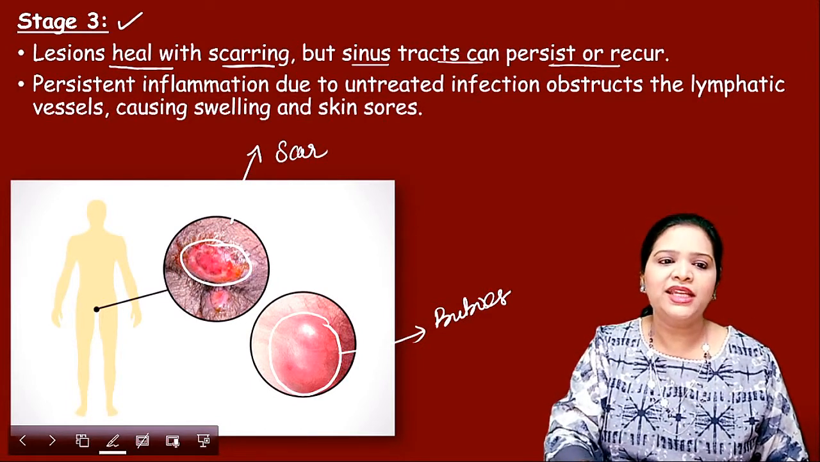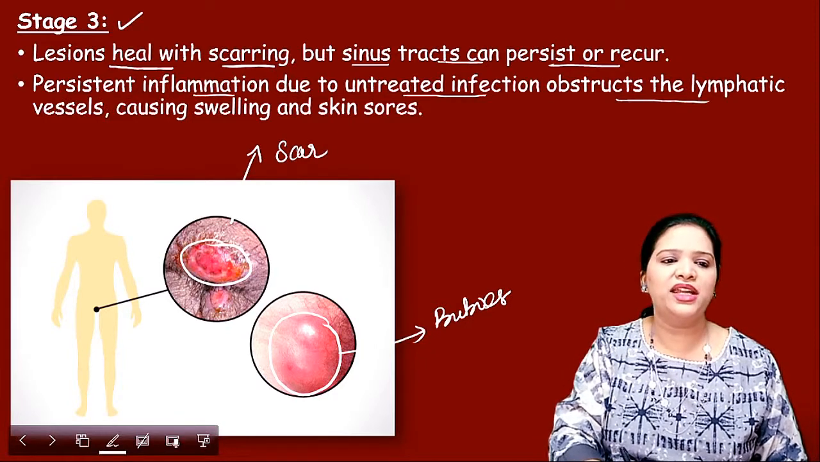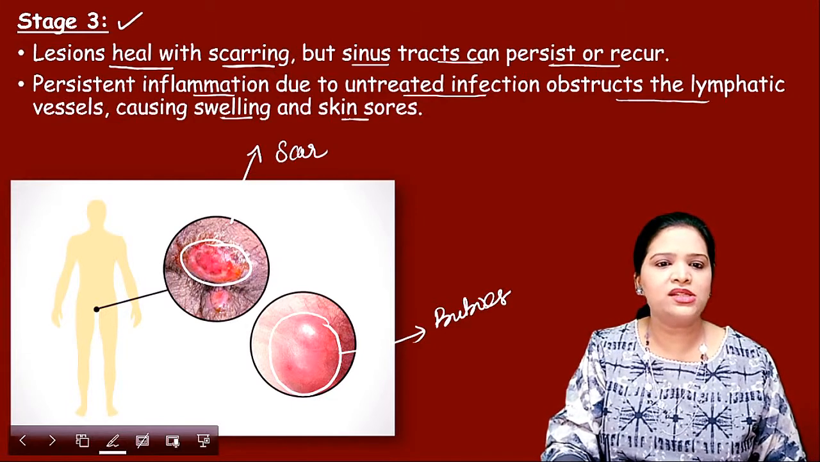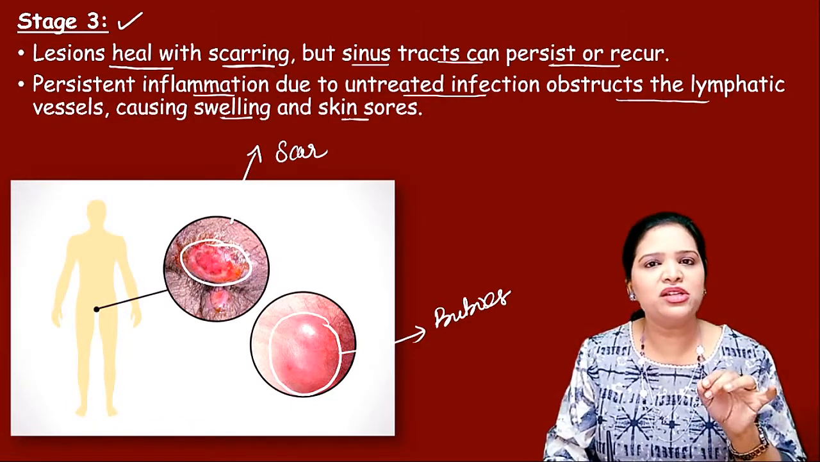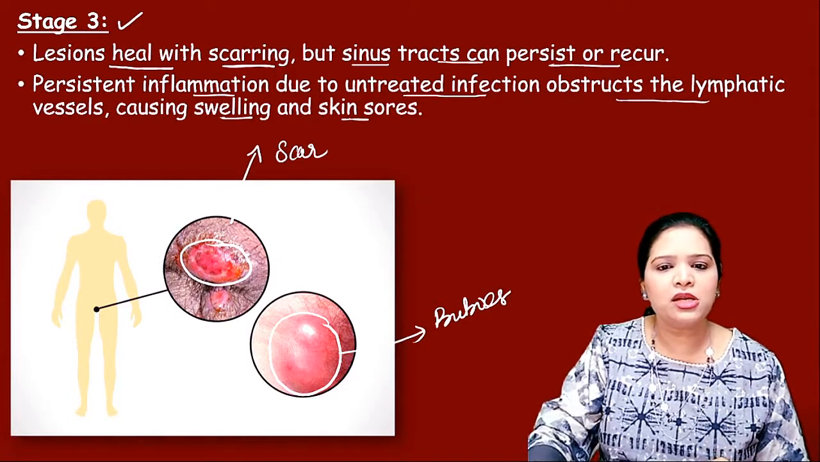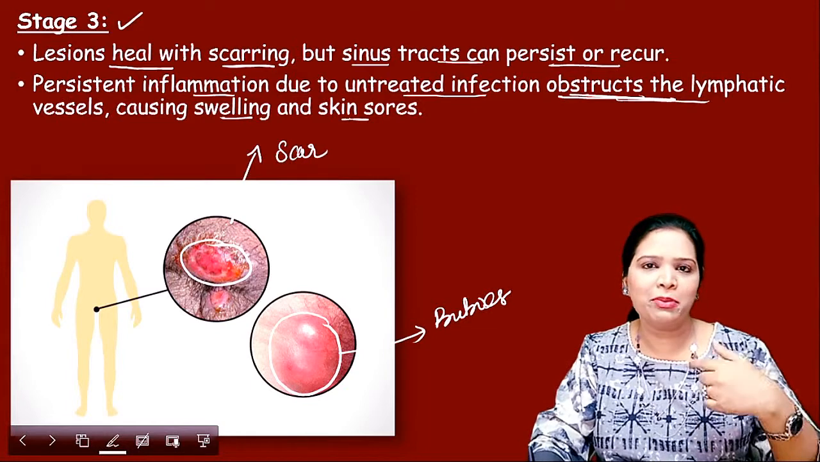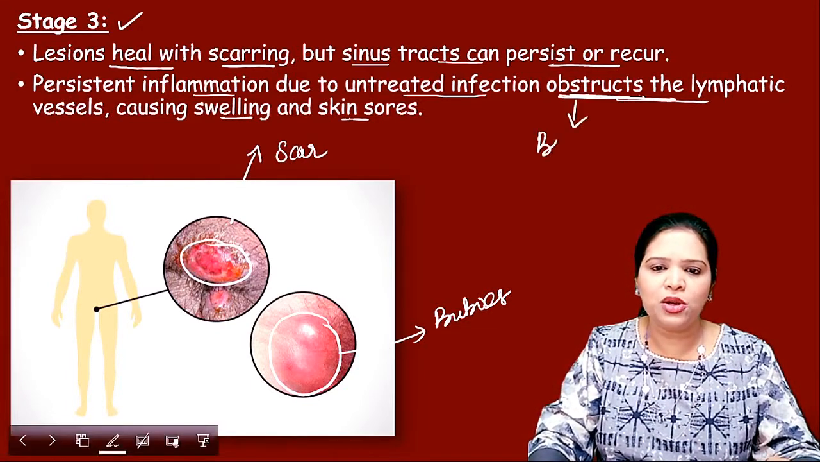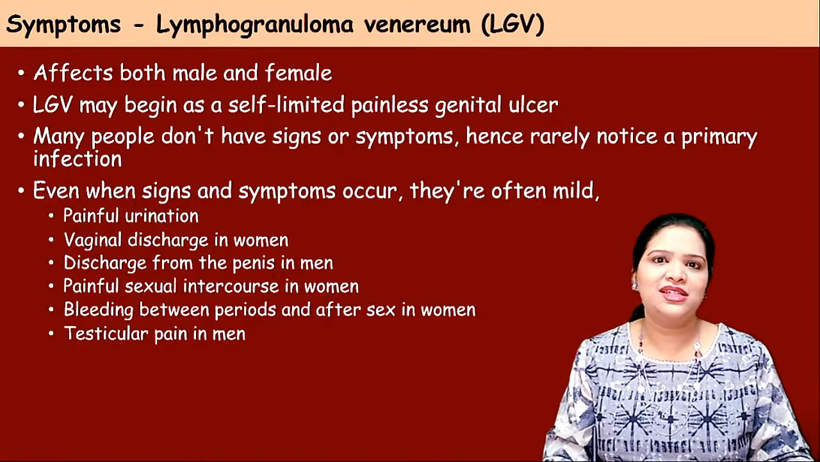Then inflammation due to the untreated infection obstructs the lymphatic vessels, causing swelling and skin sores. If the inflammation is not treated, the organism obstructs the lymphatics because it is passing through the lymphatic system, mixing with the lymph. Obstruction means it blocks the lymphatic vessels. So further swelling will be there. So this is stage 3.